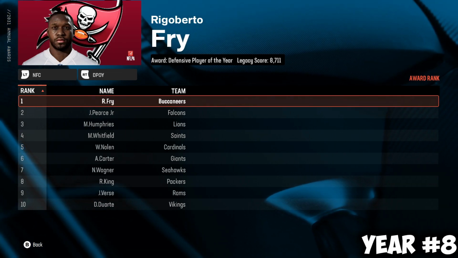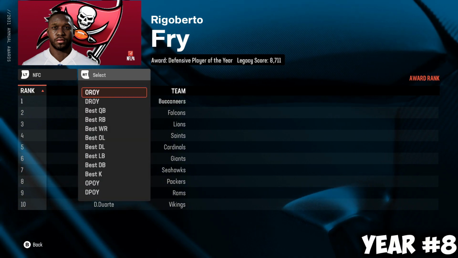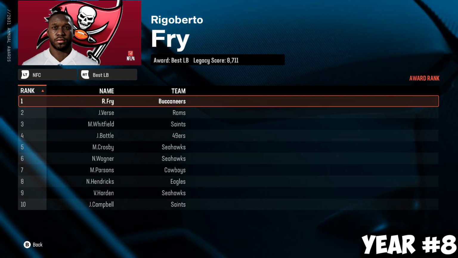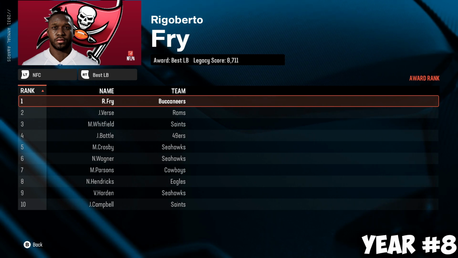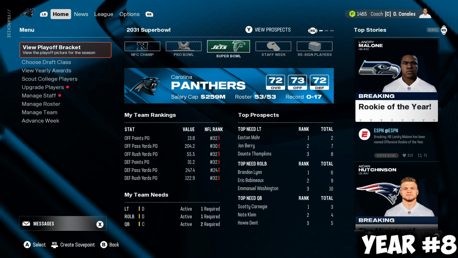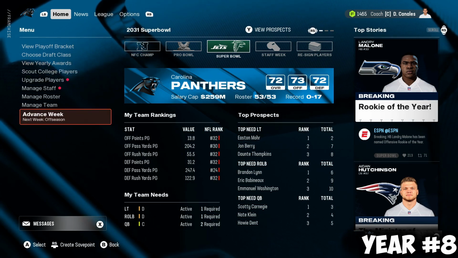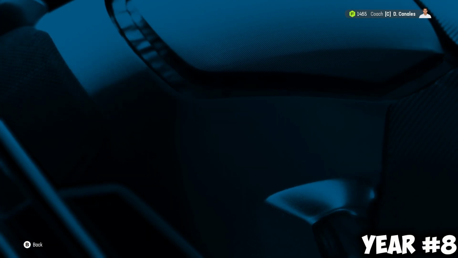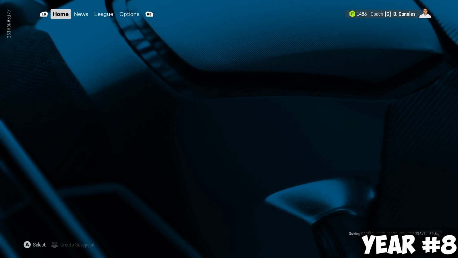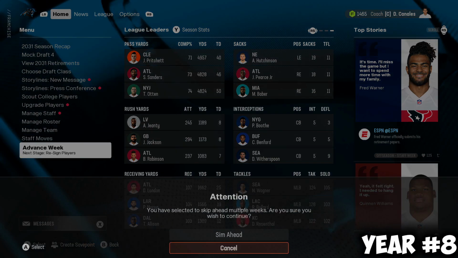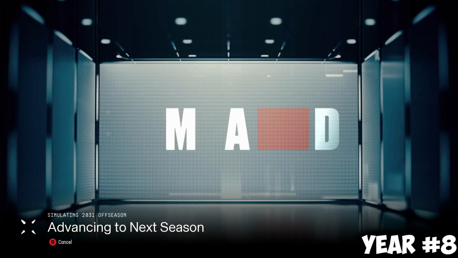Rigoberto Fry is your defensive player of the year. First award there. Head over to best linebacker. We finally get best linebacker, best defensive player of the year. On the NFC side, though, we still have to sim one more to see if we beat out the AFC defensive player. We don't get the defensive player of the year in the entire league, but defensive player of the year on the NFC, we'll sim to next season, see how things are going.